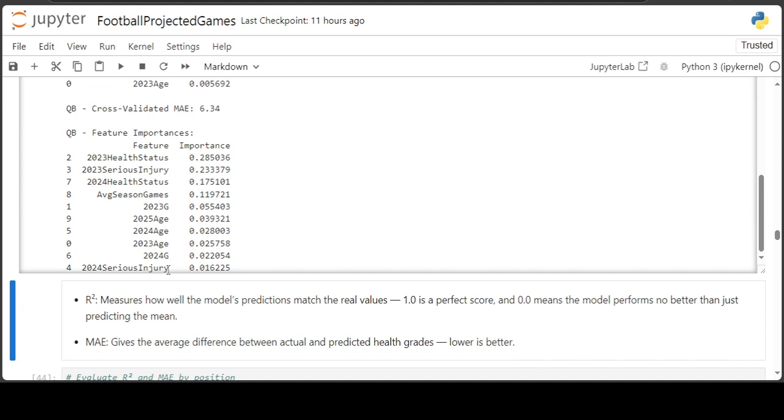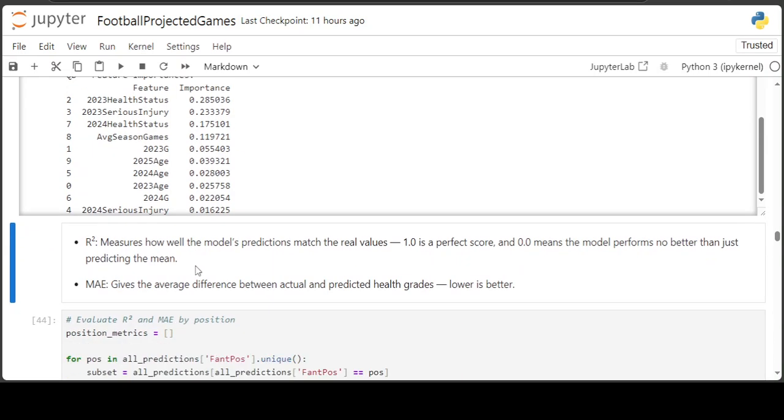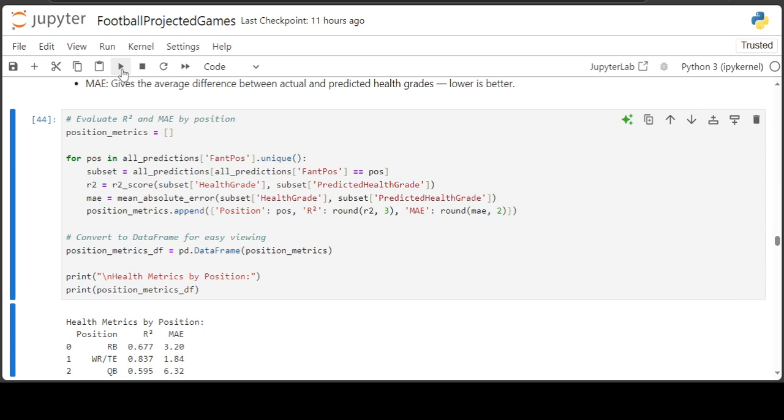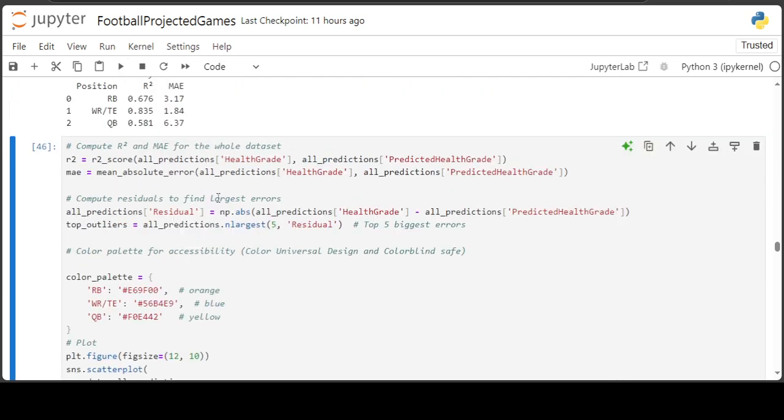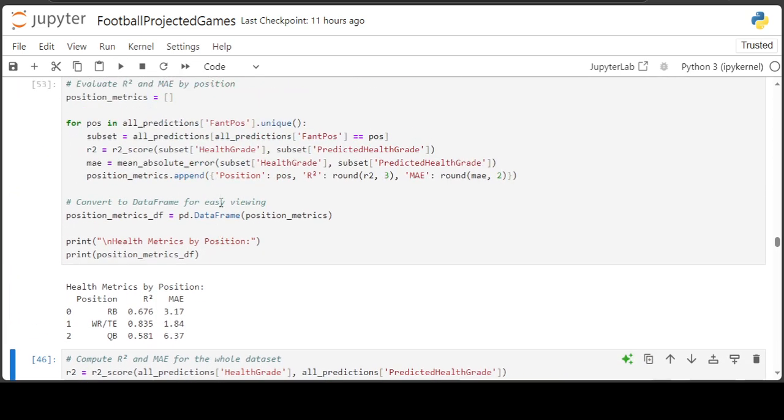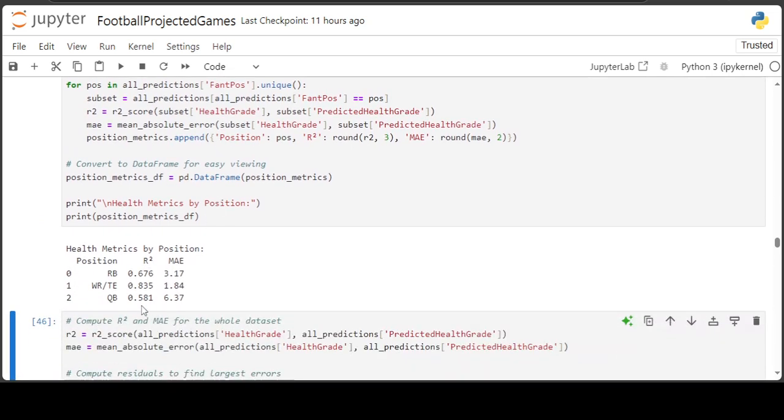But down here, the serious injury for 2024 is only at 1.6%. I want to see what the R square score is. It's still at 0.581.